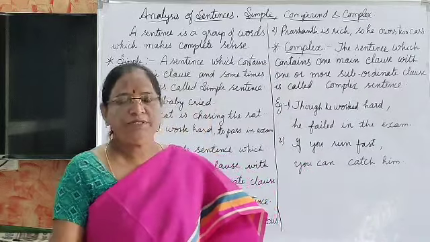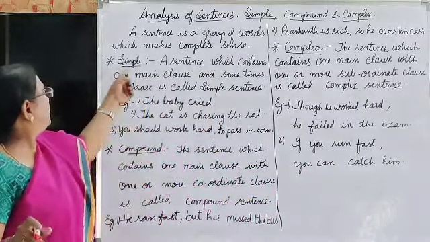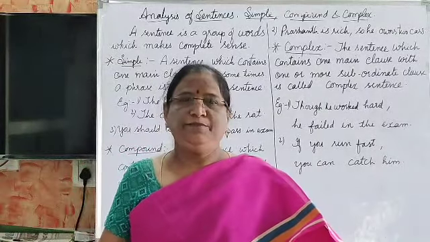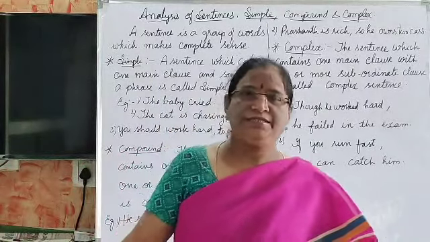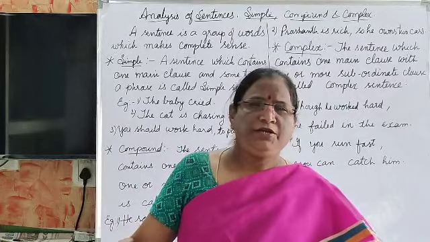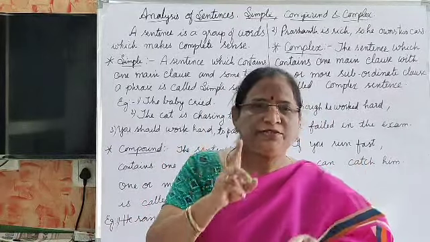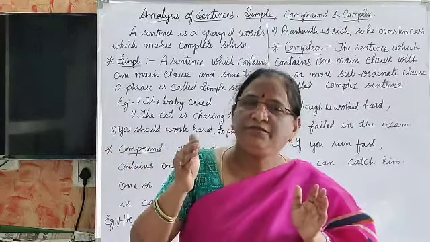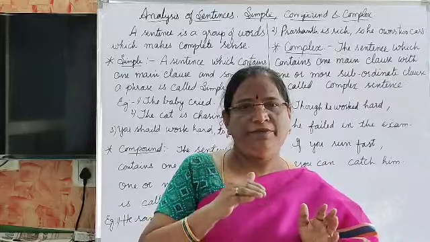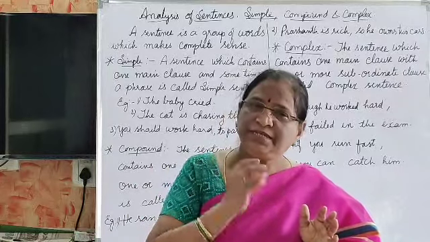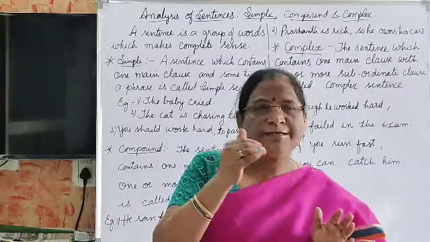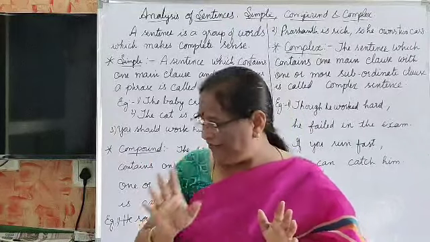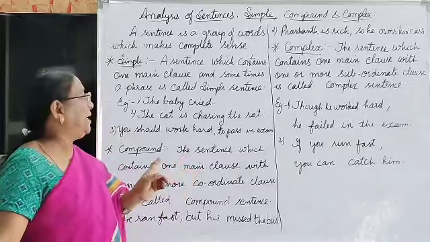Let us come to the simple sentence. Keep in your mind that a simple sentence has only one verb, not more than that. If you see other verbs, that is not a verb. That may be an infinitive, a gerund, or a present participle. A simple sentence has only one verb. Let us see that in this class.